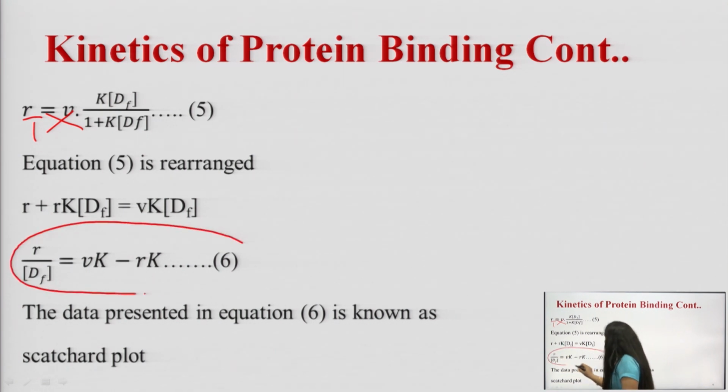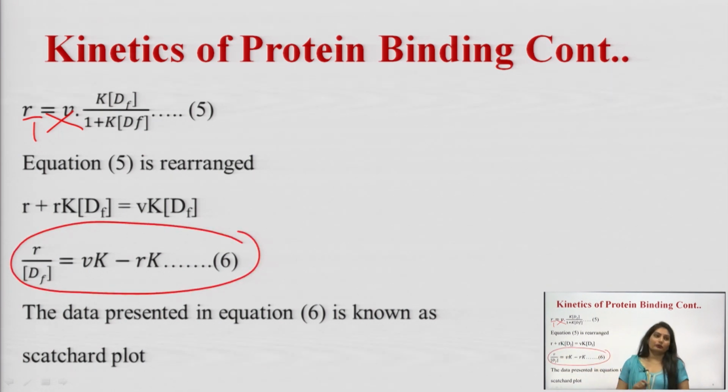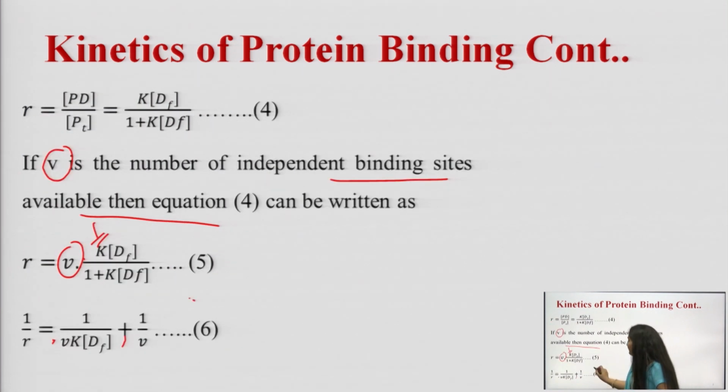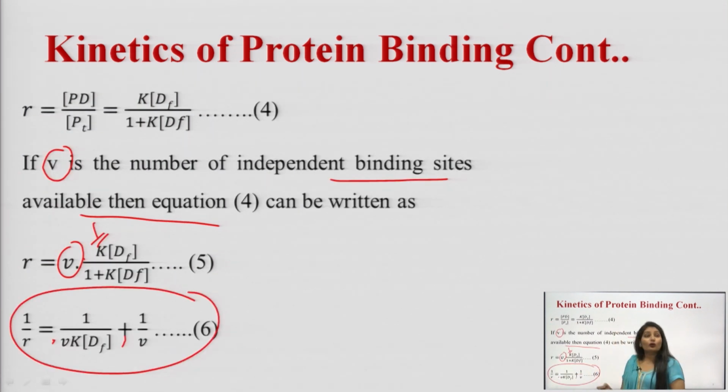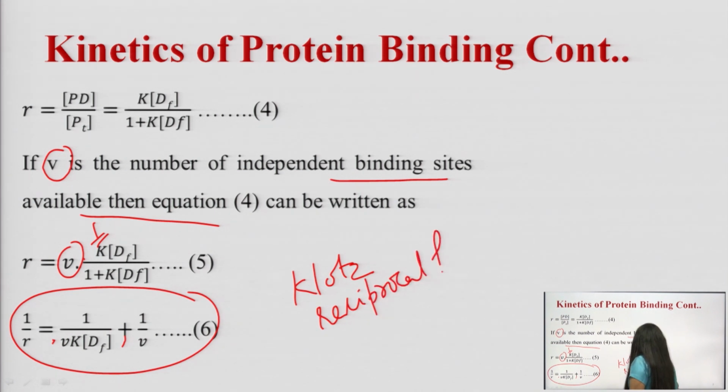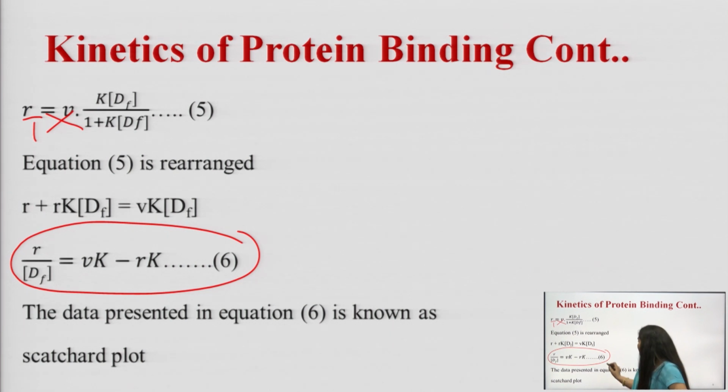This is equation number 7, and this equation will give the Scatchard plot. Equation number 6 will give the Klotz's reciprocal plot, while equation number 7 will give the Scatchard plot.